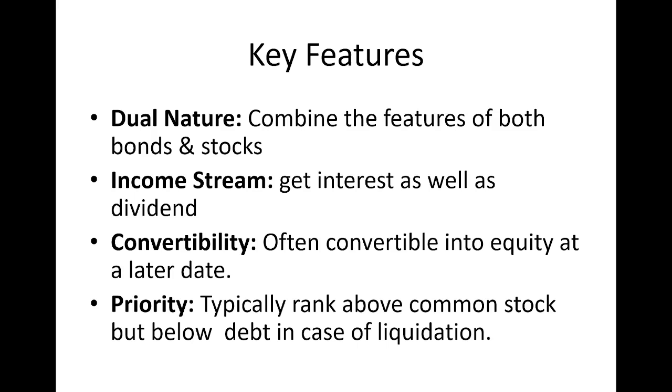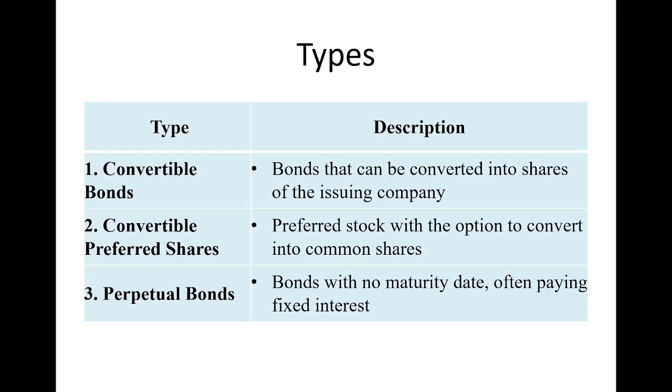So now let's discuss various types of hybrid securities. Basically, there are three types of hybrid securities. The first one is, you can see here, convertible bonds. The word itself says we can convert these bonds into shares. That's the meaning of convertible bonds. So bonds can be converted into shares of the issuing company, the company which has issued these bonds. Second one is convertible preference shares. That means we can convert these preference shares into common shares. So preferred stock with the option to convert into common shares. Common shares in the sense equity shares. Remember that equity shares are also called as common shares, common shareholders.